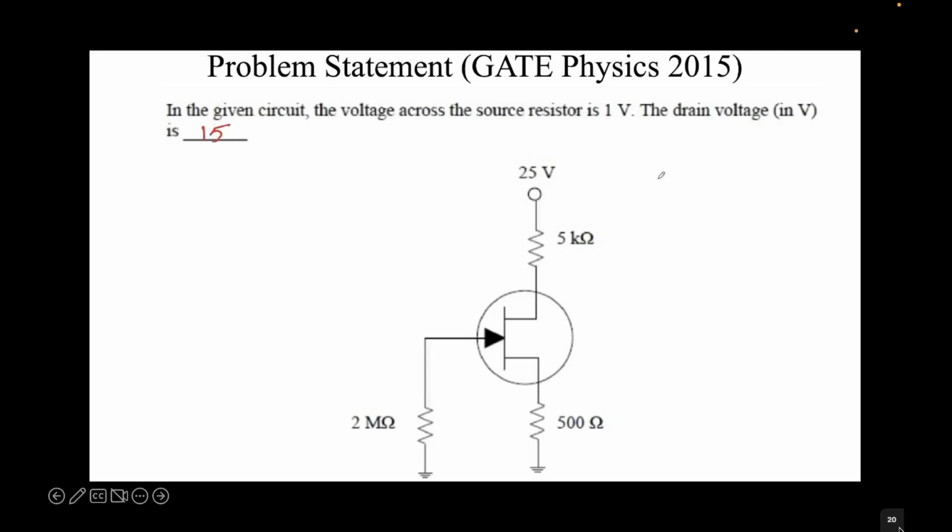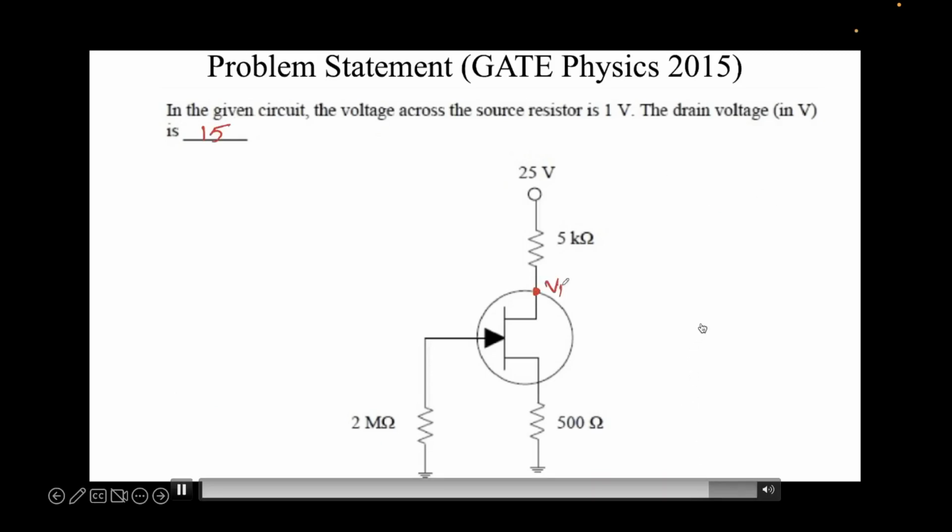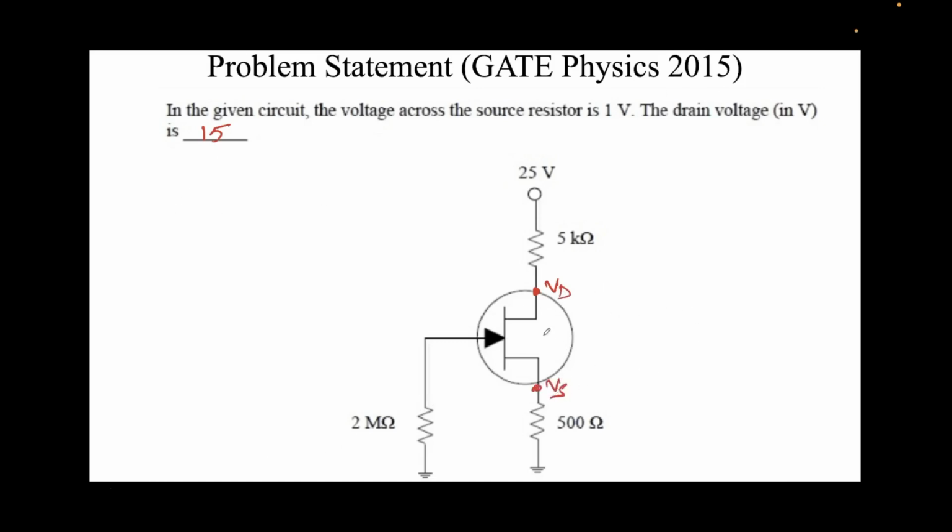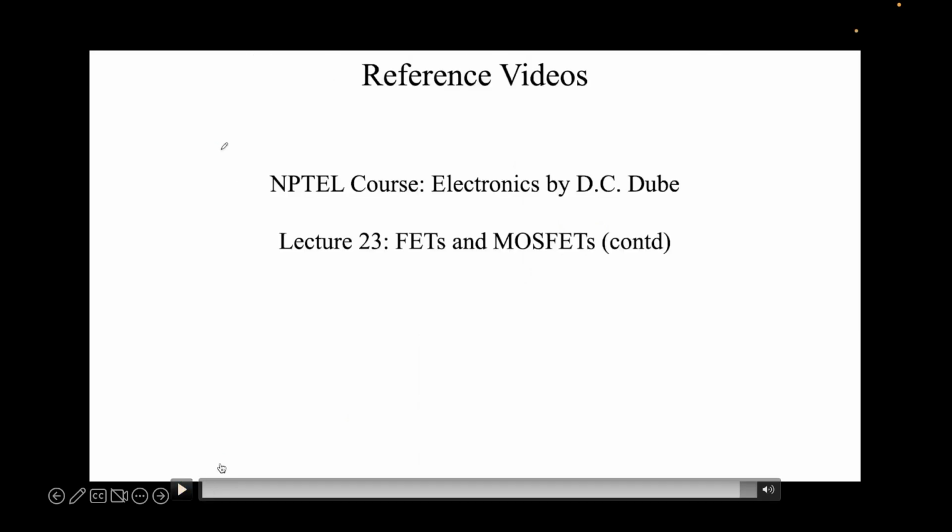Note that we were required to find the drain voltage. This is what we defined as the drain voltage in our problem. This was the source voltage. So we have obtained that the drain voltage for this specific circuit implementing an N-type junction field effect transistor is 15 volts. Okay, so we are done with this problem.